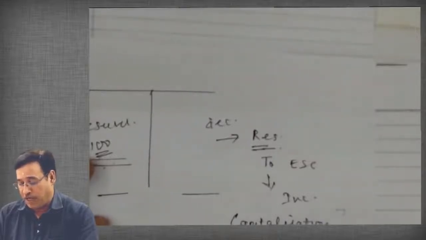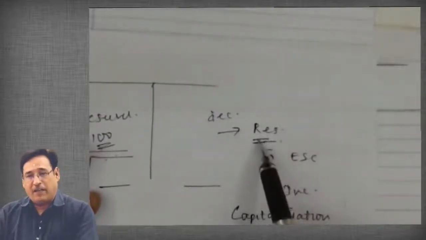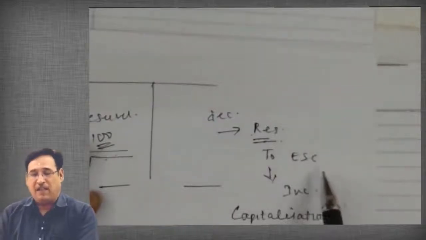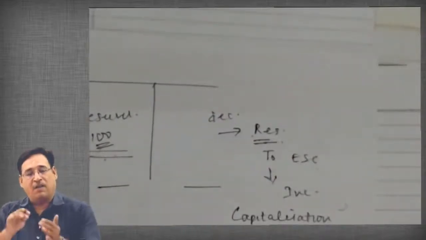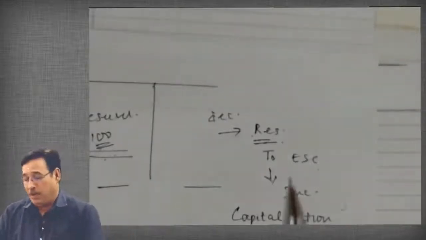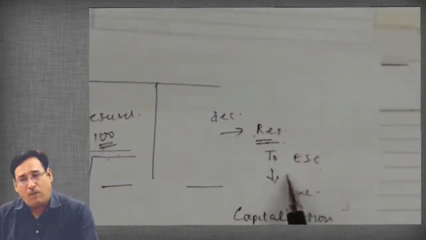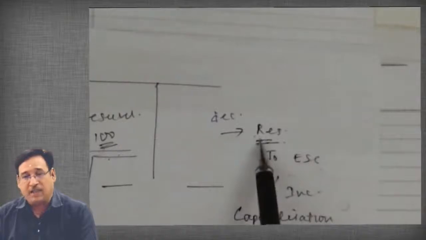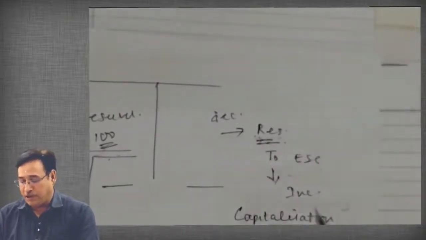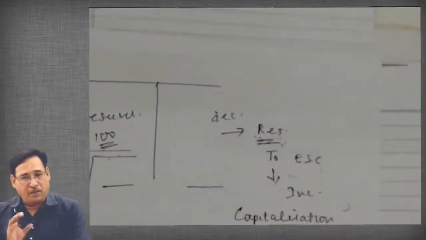Now the question is why it is so. The reason is that reserves in fact are now getting decreased and share capital is getting increased. Indirectly it means reserves are transforming themselves into capital. We can say it this way. When I pass this entry, it means reserves are getting transformed into capital. That is why it is known as capitalization of profit. Capitalization of profits means capitalization of reserves, because your reserves are now getting converted into capital. Is it clear to you or not?